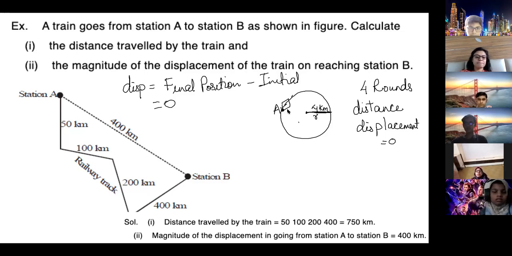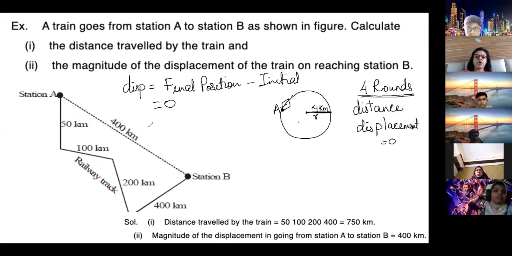First you find out the circumference of the circle, then multiply it by 4. Because this is the border, this is the road, it is in the shape of a circle. So this distance is actually the circumference of a circle, and it is taking 4 rounds. The actual path covered is: this car is moving 4 times like this.